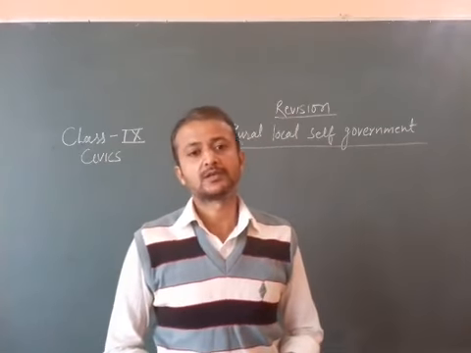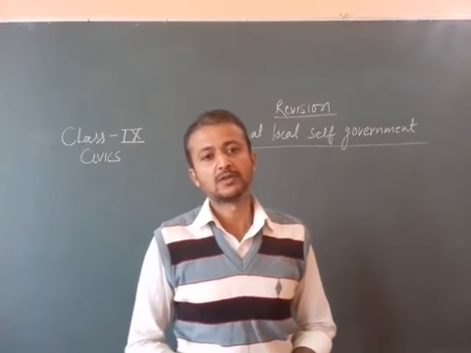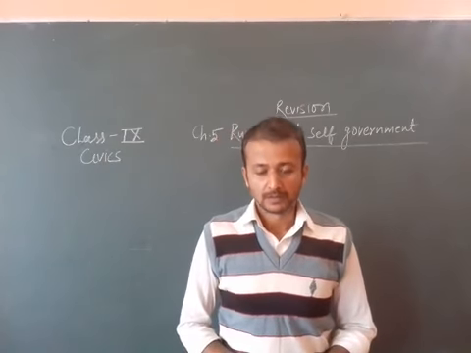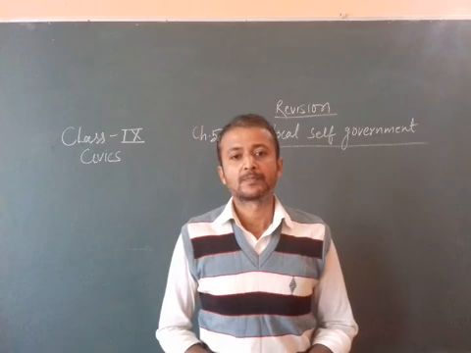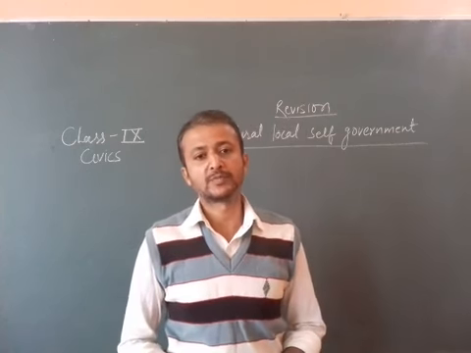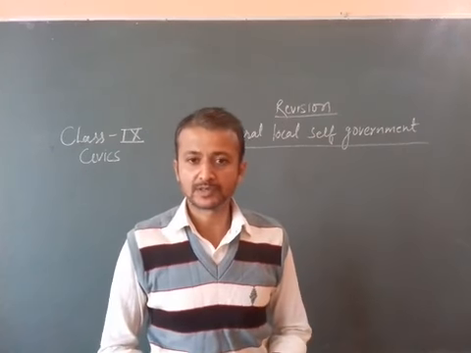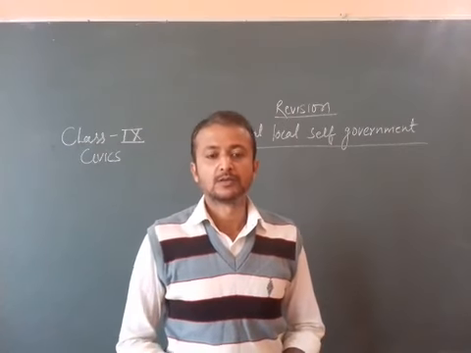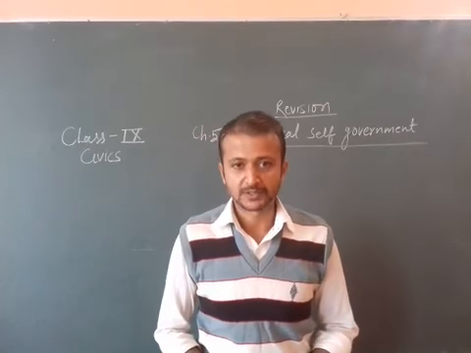In rural areas the local self-government is called Panchayati Raj system, panchayats, and in urban areas the local self-government is called municipal corporation or municipality.